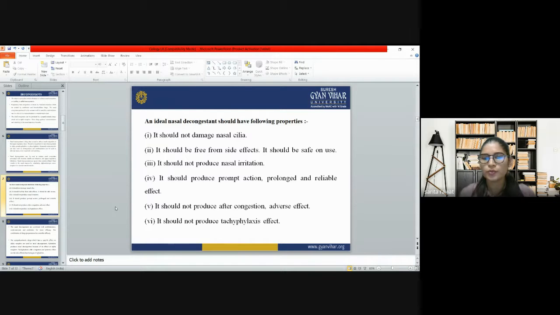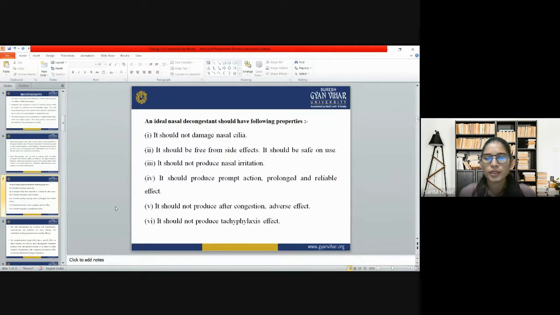It should produce prompt action, and a prolonged and reliable effect. So it should give accurate action, cure the symptoms, and its effect should be long lasting. It should not produce after-congestion adverse effects. So after we use it, it should have no side effects or only minimal adverse effects.